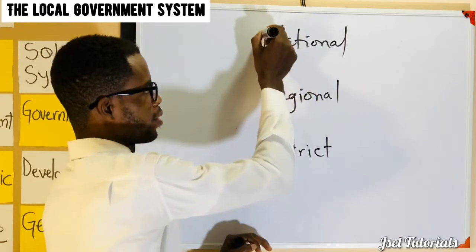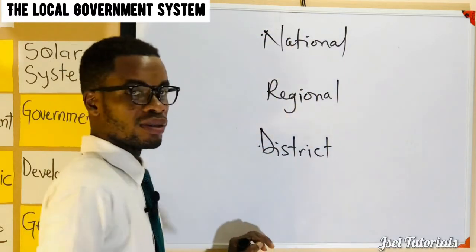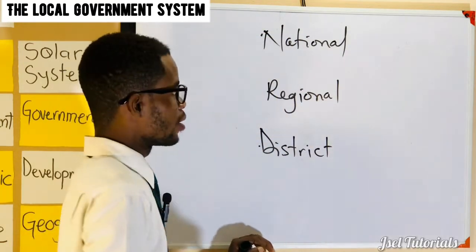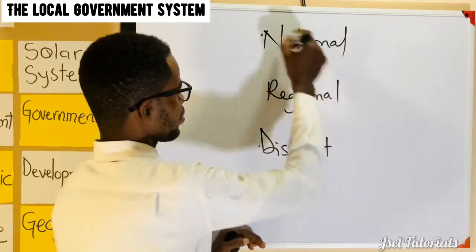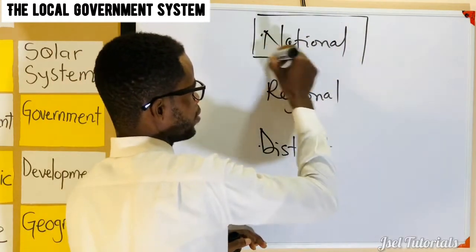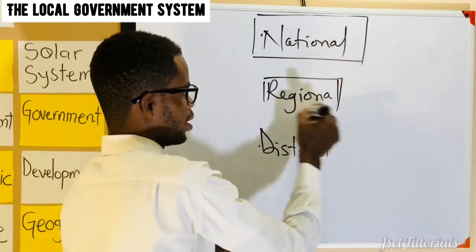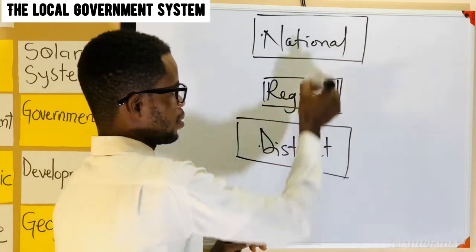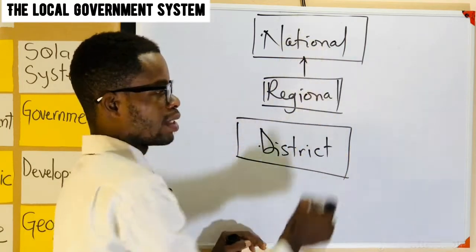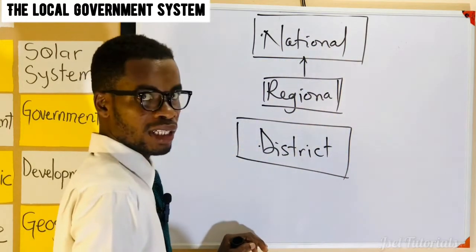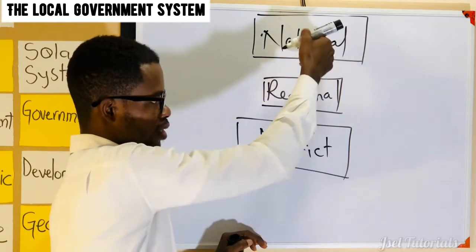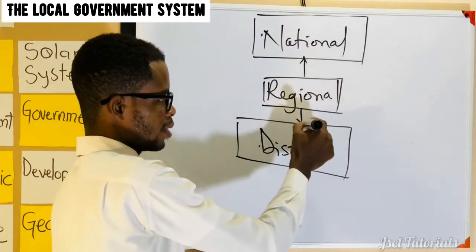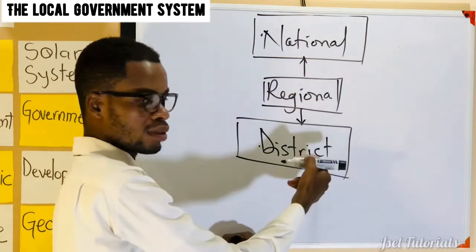We'll focus on this level and then on this level. So what is happening here? The national level, the regional level, the district level. You put an arrow here to connect this to this, and put another arrow here to connect this level to this level.